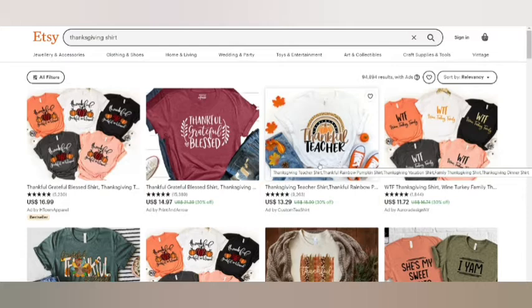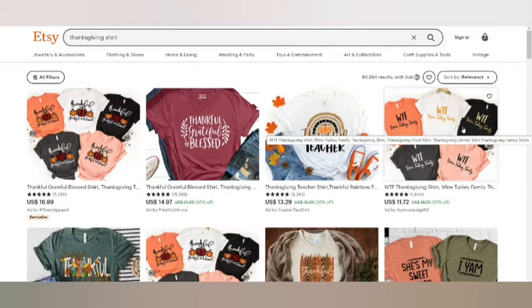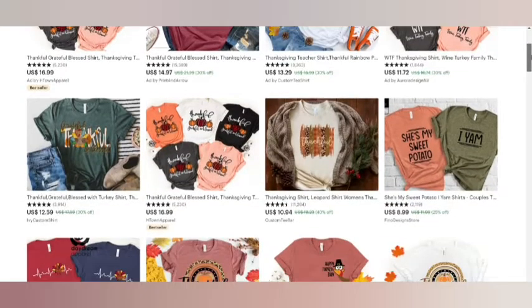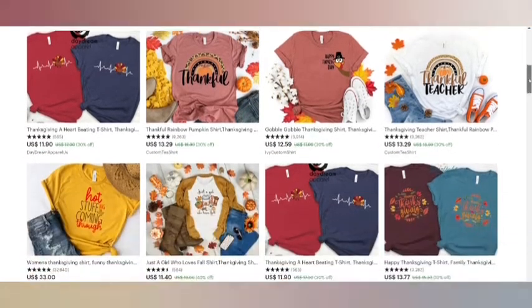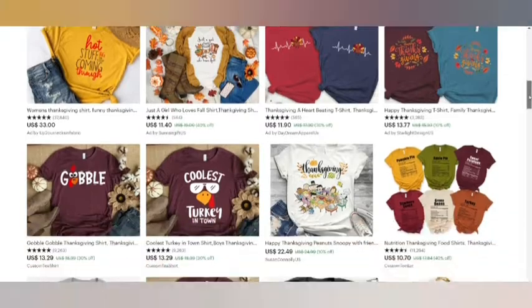You could do a thankful for a doctor, for an engineer, for a lawyer, for specific professions and so much more. Now this one is related to family stuff. So you could also target the family. She's my sweet potato, so it's targeting the girl. So this is a bunch of the ideas.